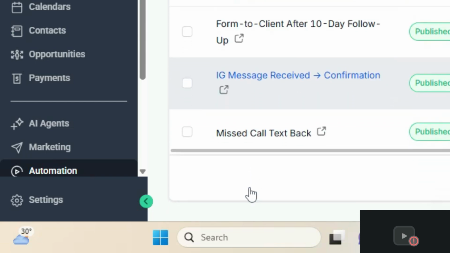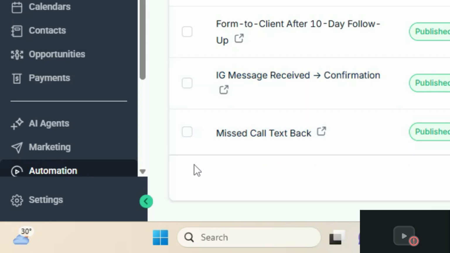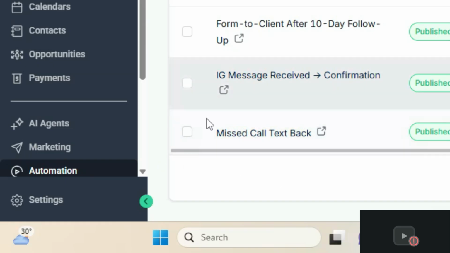Some come from IG message. And also I set an automation, so if there's a missed call and the service provider misses a call from the client, this automation will trigger automatically once there's a missed call. Even when the person is not online, this automation will trigger immediately. Let me open it and show you what it does.